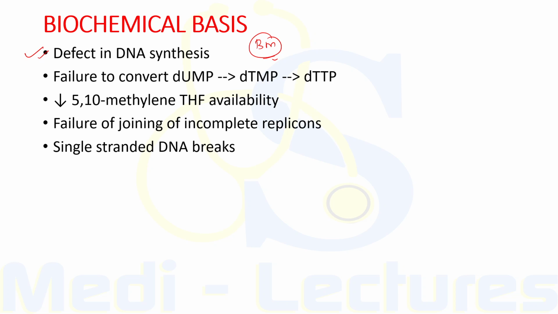In deficiencies of either folate or cobalamin, there is failure to convert DUMP to DTMP, which is the precursor for DTTP, which is required for DNA synthesis. This occurs due to decreased 5,10-methylene tetrahydrofolate availability, which is reduced in both cobalamin and folate deficiency. Now on chromosomal level, there is failure of joining of incomplete replicons with resultant single-stranded DNA breaks.